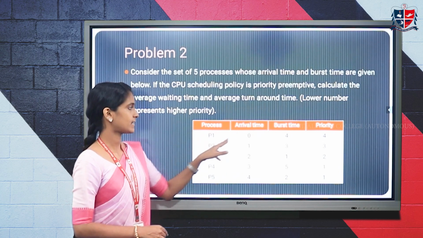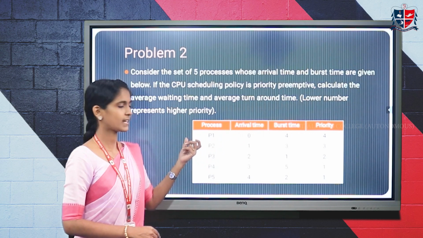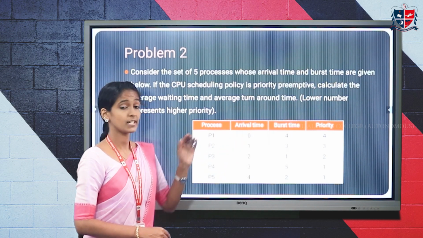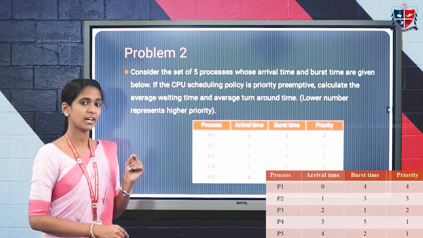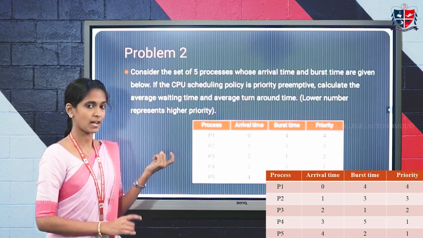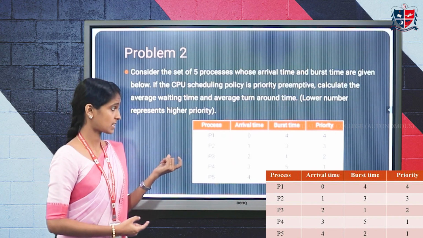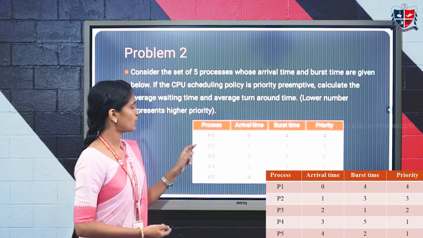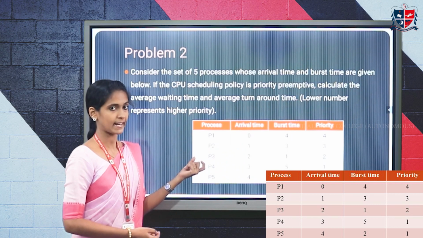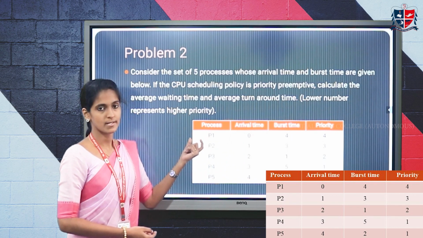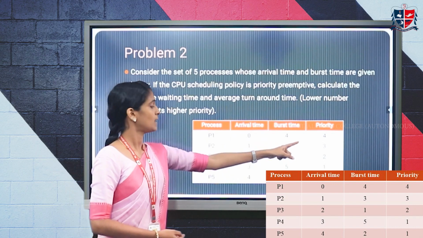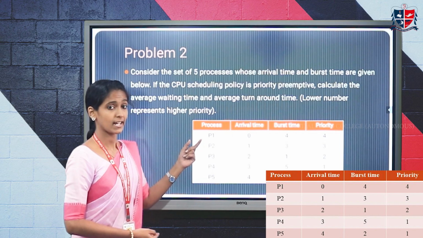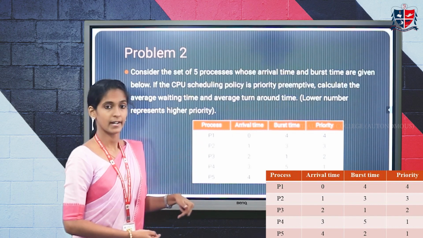But before that, P1 is already there. So you can execute P1. First of all, P1 has arrived, and after each time period, you want to check. So after 1 unit of time, at time interval 1, you check whether any other process has arrived. Here at time interval 1, P2 has arrived, and we stop P1's execution because P2 has higher priority than P1. So you choose P2 for execution, and P1 now goes to the ready queue.